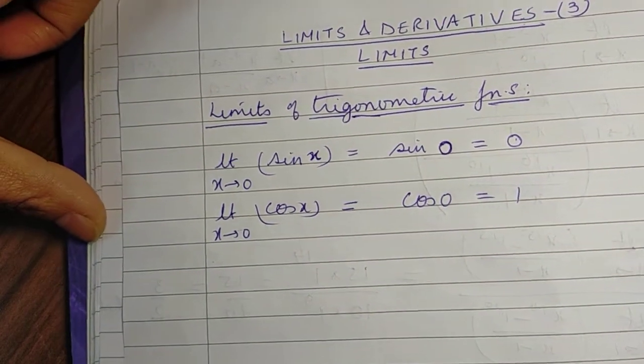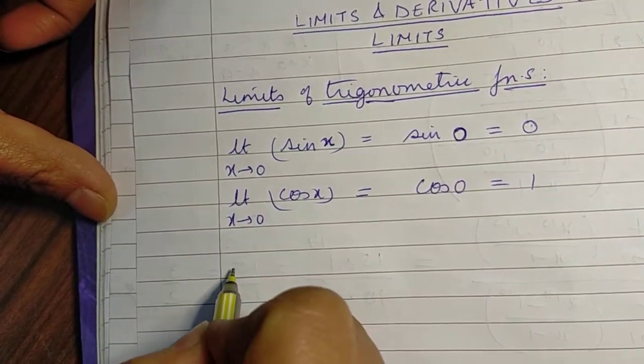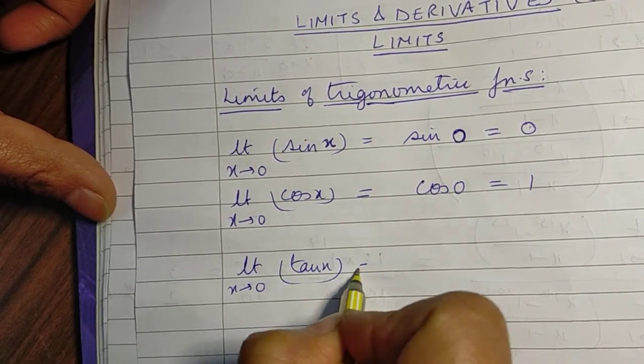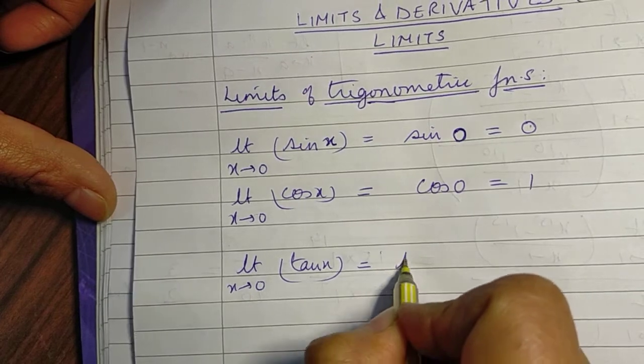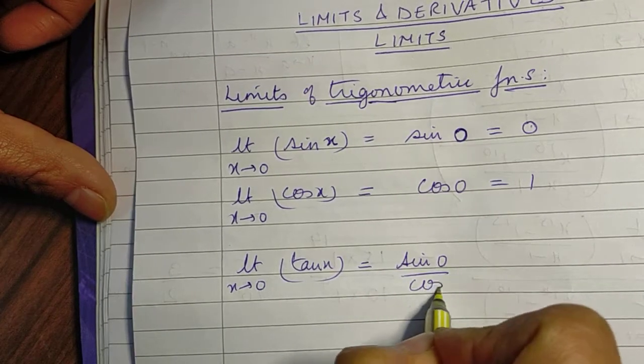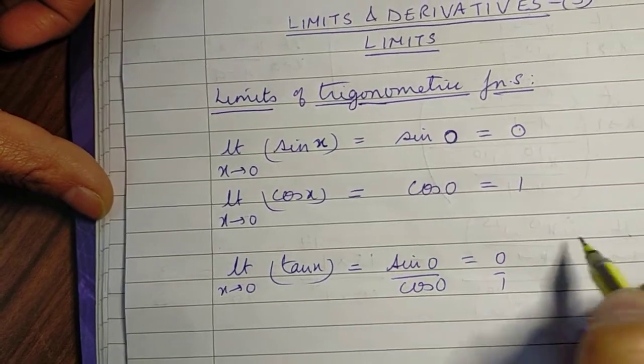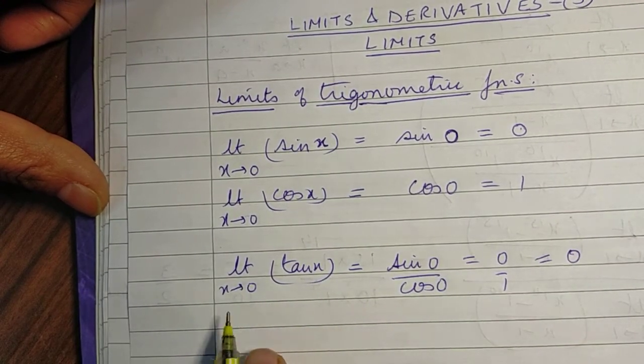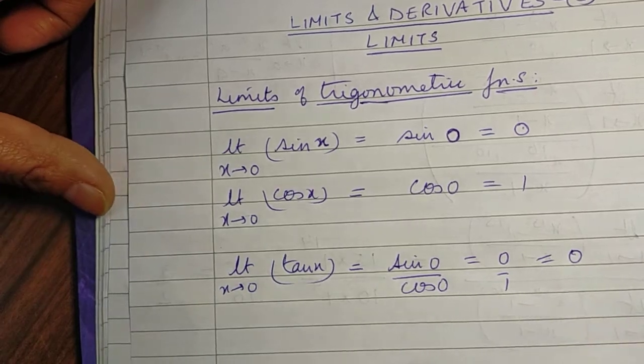Now let's see. Suppose we have to find limit x tending to 0 tan x. Very clearly it will be equal to sine 0 over cos 0, which is 0 by 1, which is 0. The value of the function as well as the limiting value both exist and are equal to 0.